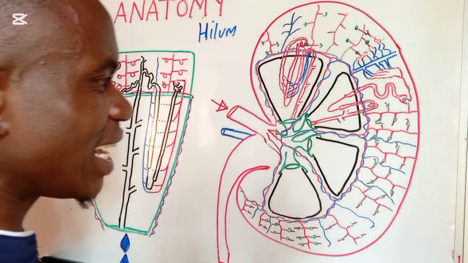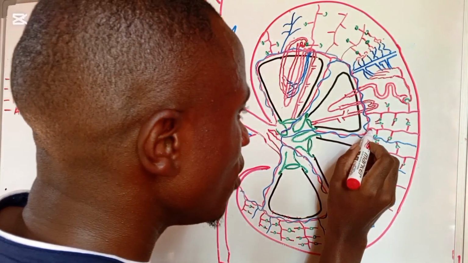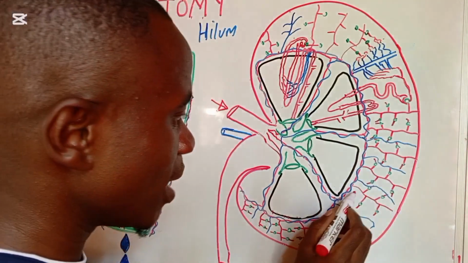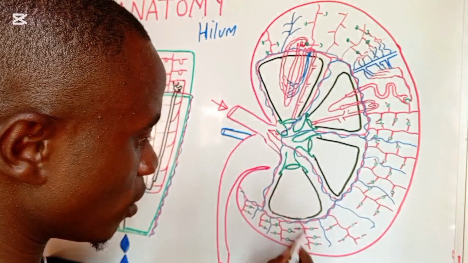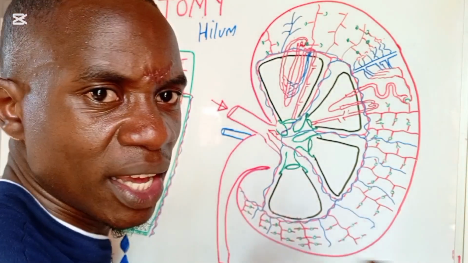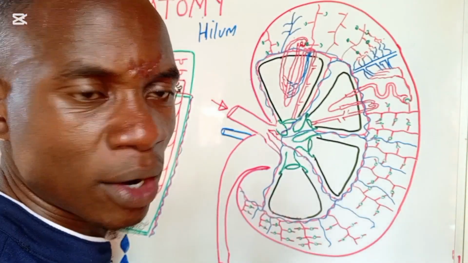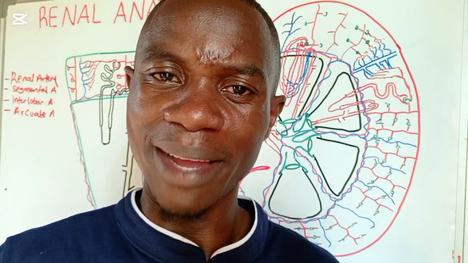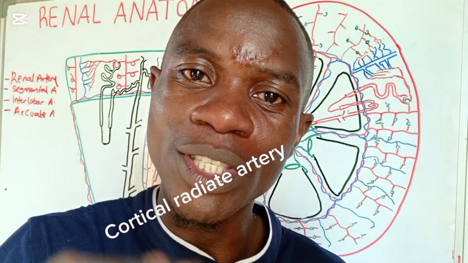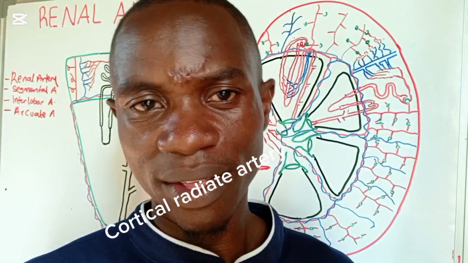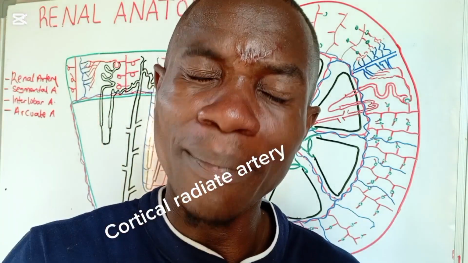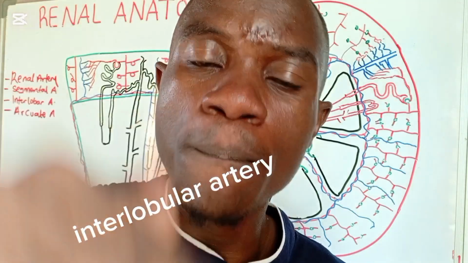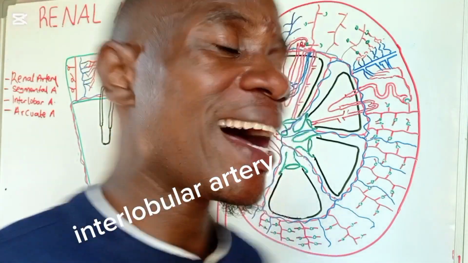Then from the arcuate artery, we are going to be seeing some branches coming off what we call the arcuate artery. These projections are radiating towards the cortex. Since they are radiating towards the cortex, let us give them a name. They are also called cortical radiate artery. But there is another beautiful name, and that name is interlobular artery.